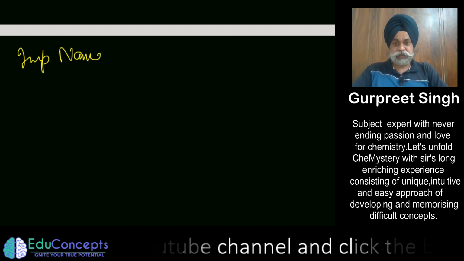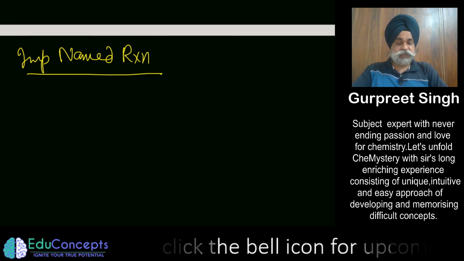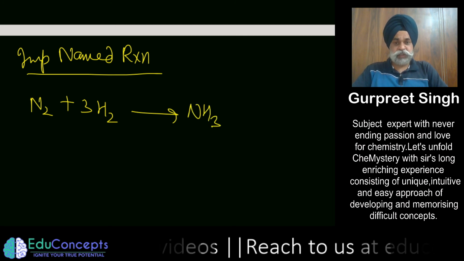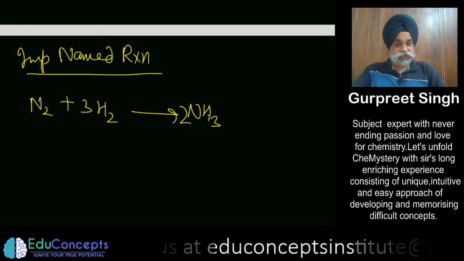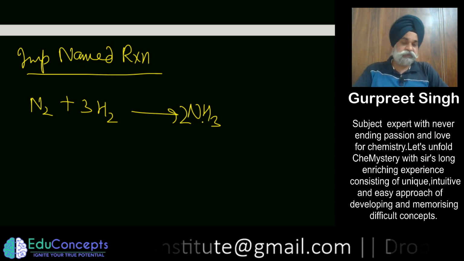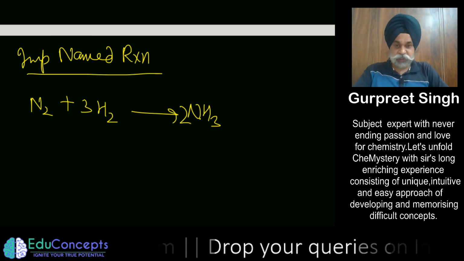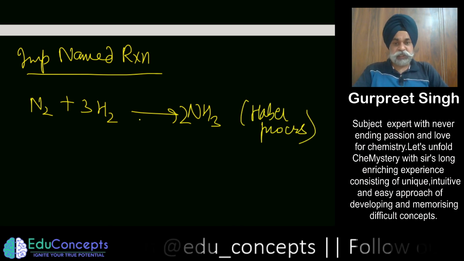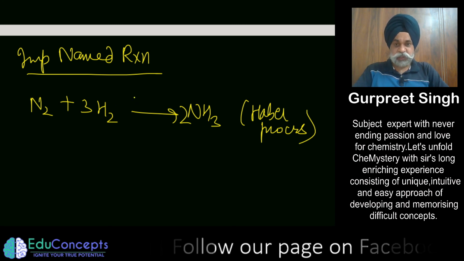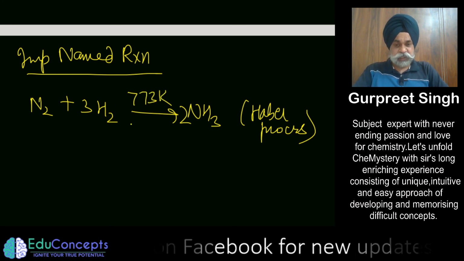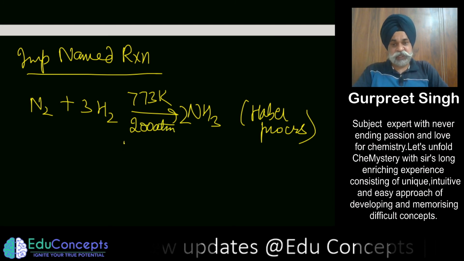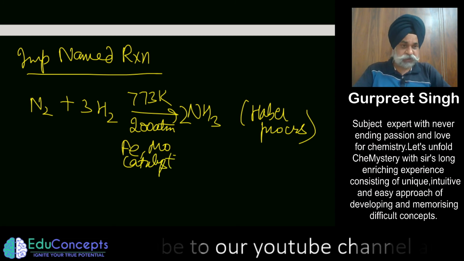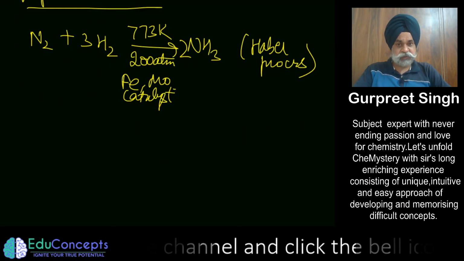Now nitrogen could also react in some important named reactions, where nitrogen is one of the reactants. Nitrogen in the presence of hydrogen forms ammonia. The details of this reaction will come in the next video, where I shall discuss ammonia itself. This is called Haber's process. The temperature required is of the order of 773 Kelvin, and around 200 atmosphere pressure is required. Iron and molybdenum are required as catalyst.